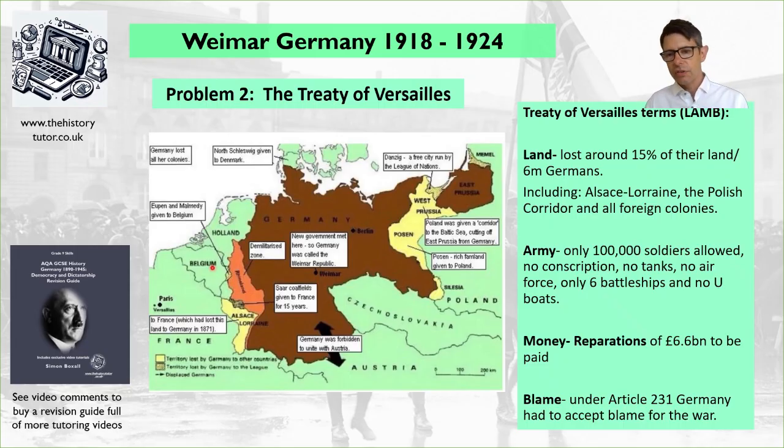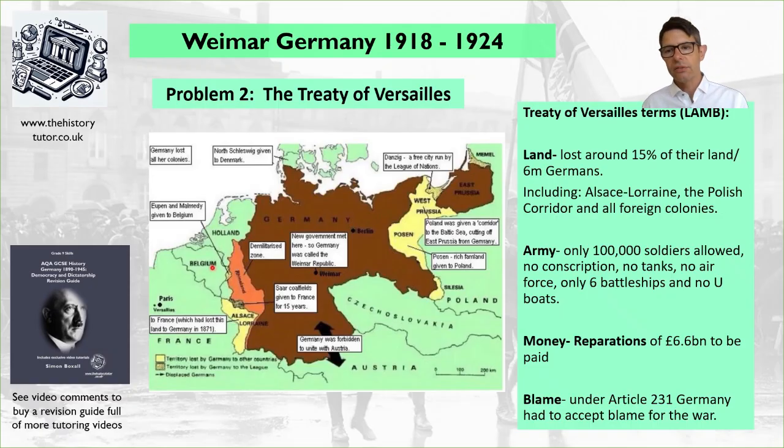The army was reduced to 100,000 soldiers, and they were not allowed to conscript soldiers for forced military service, and they had no tanks. However, the restrictions weren't just the army, they were the military in general, so there was no air force, the navy was only allowed 6 battleships, and there was no U-boats allowed, only allowed 15,000 sailors.